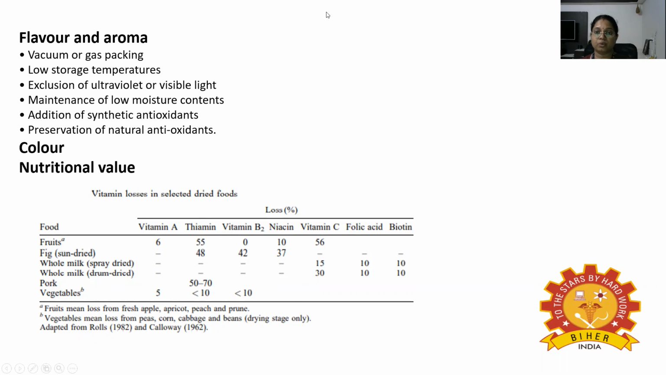So these are all about dehydration. So that's all about dehydration.